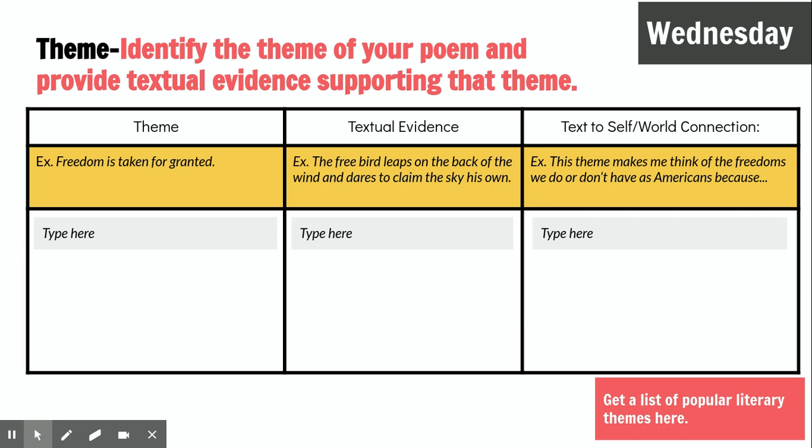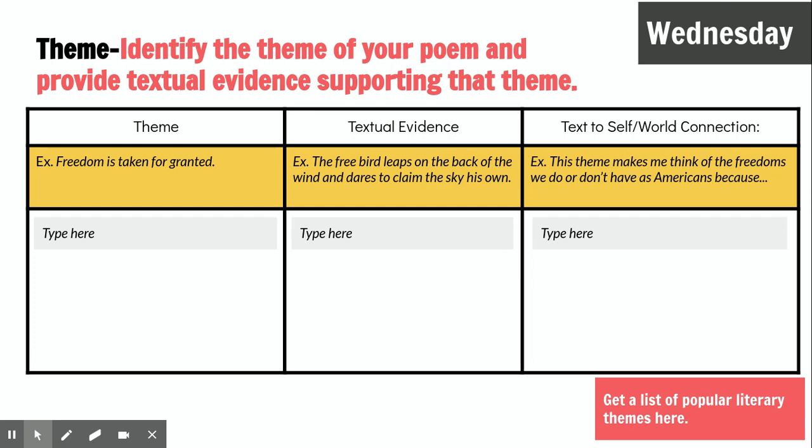Next one on Wednesday, when we are synchronous again, you will identify the theme of your poem and provide textual evidence supporting that theme. So they give you an example. An example of theme is freedom is taken for granted. So again, theme is not supposed to be one word, but it should be a sentence like you see in that example there. And in the bottom right-hand corner again, it says get a list of popular literary themes here. Click on that box, and it will take you to some themes. Textual evidence, again, has to be a line from the poem that backs up whatever theme you're choosing.